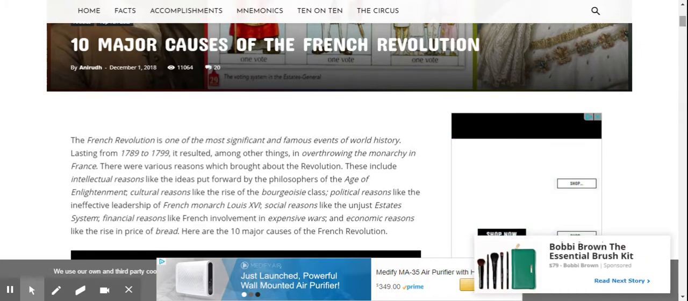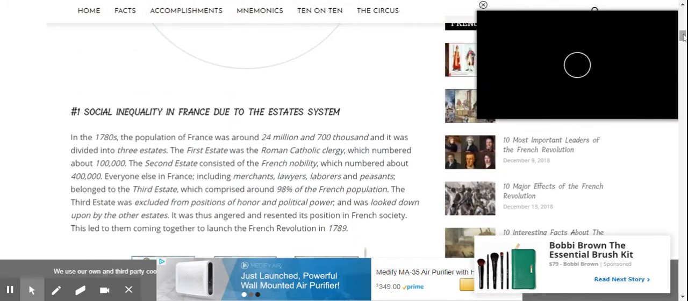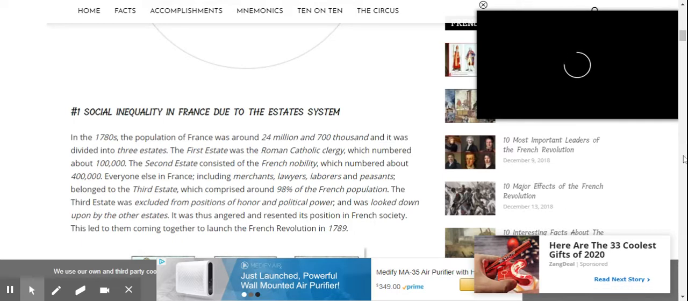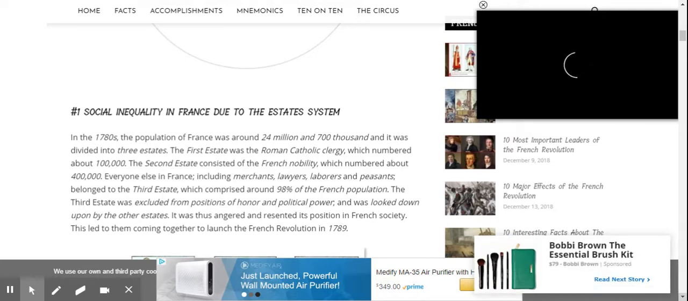Number 1. Social inequality in France due to the estates system. In the 1780s, the population of France was around 24,700,000, and it was divided into three estates. The first estate was the Roman Catholic clergy, which numbered about 100,000. The second estate consisted of the French nobility, which numbered about 400,000.